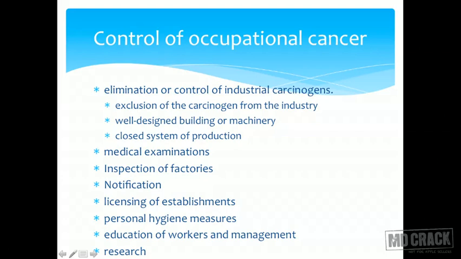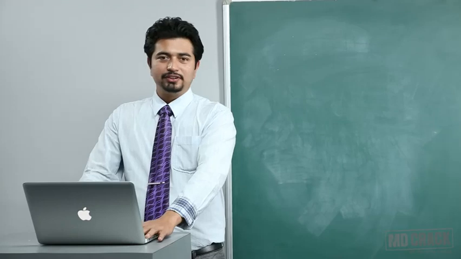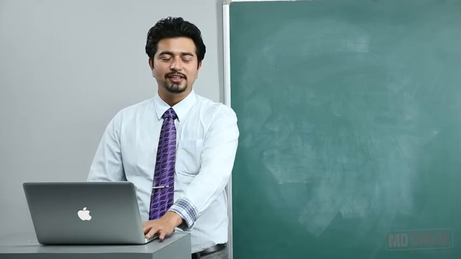Periodic medical examinations, inspection of factories for fitment, proper operations and proper maintenance, notification of disease, licensing of establishments, personal hygiene measures, education of the workers and management, and continuing research. So these are the various strategies you can apply for control of occupational cancers. With that, we conclude this lecture. I'll see you in the next class.